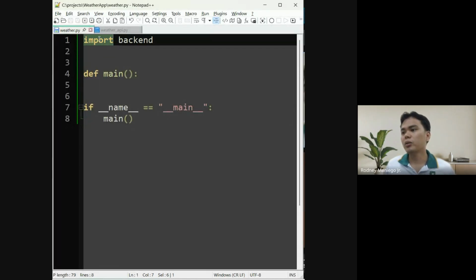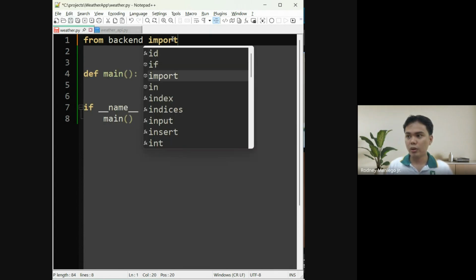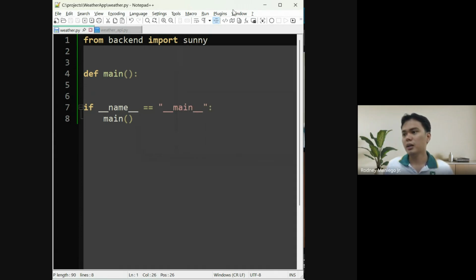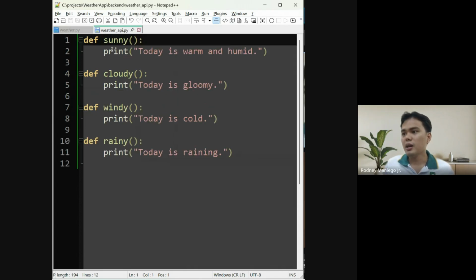But to make it more efficient, let's use from backend import sunny. As you can see, sunny is a function.